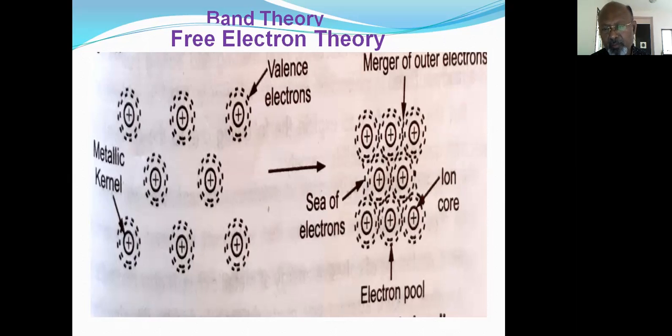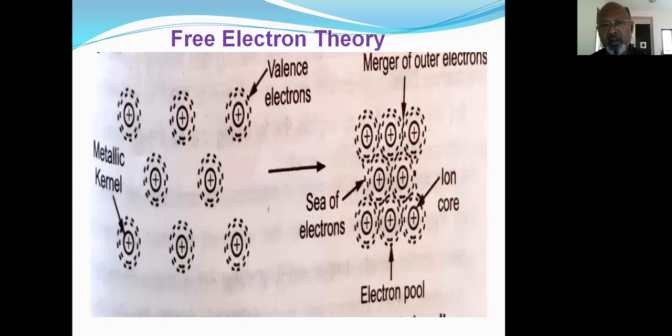He proposed that metals have very low ionization potential values. As we know, ionization potential or ionization energy is the amount of energy required to remove an electron from the outermost orbital of an isolated gaseous atom. So this energy is very low. Because very little energy is required to remove an electron, that is, the low IP values, we call these metals electropositive.